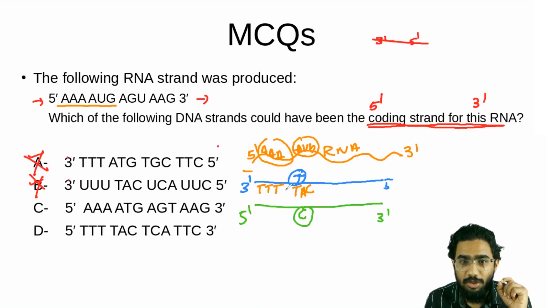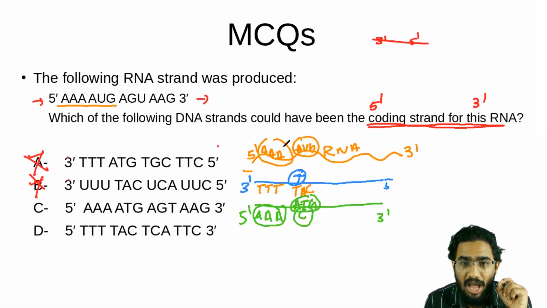Let us find out the sequence in the coding strand. If it is T, what will be coming here? A will be coming. If it is another T, again another A will be coming. For this T, again A will be coming. For this TAC, what will be coming? For the T, A will be coming here. For A, T will be coming, and for C, G will be coming. See, it will be AAA and ATG.